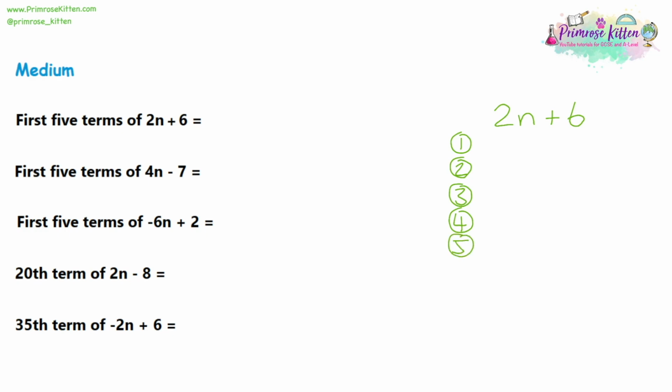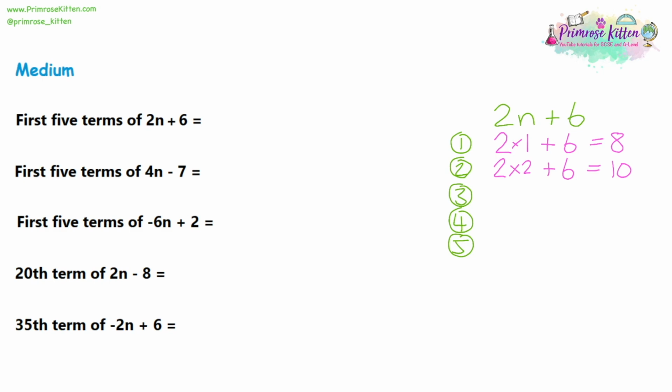Now we're going to do a substitution. So in 2n plus 6, if n is 1, that would be 2 1s plus 6. So 2 times 1 is 2, and plus 6 is 8. When n is 2, that would be 2 times 2 plus 6. So 2 times 2 is 4, and plus 6 is 10.